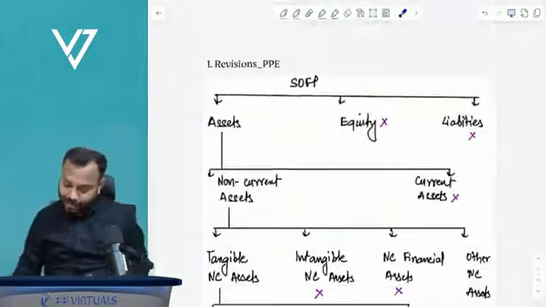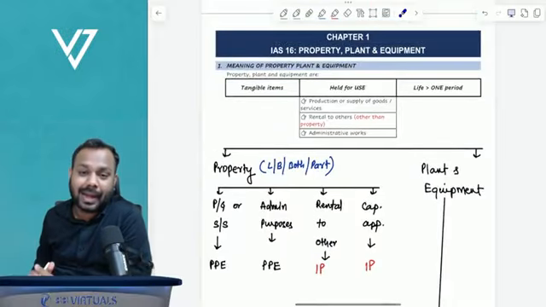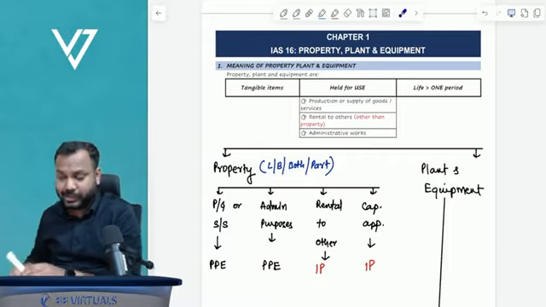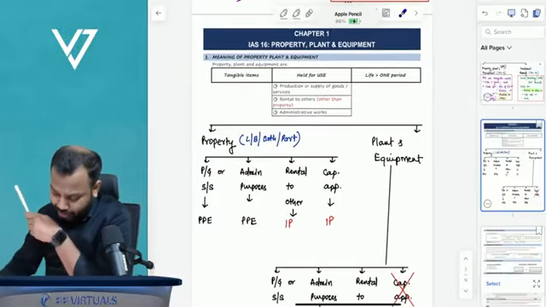Okay, so I believe with this we have revised the entire property, plant and equipment, but there are some queries in the chat box which I want to take up again now. Sneha has a query. Can you explain the exchange of assets part again? Definitely yes, Sneha.